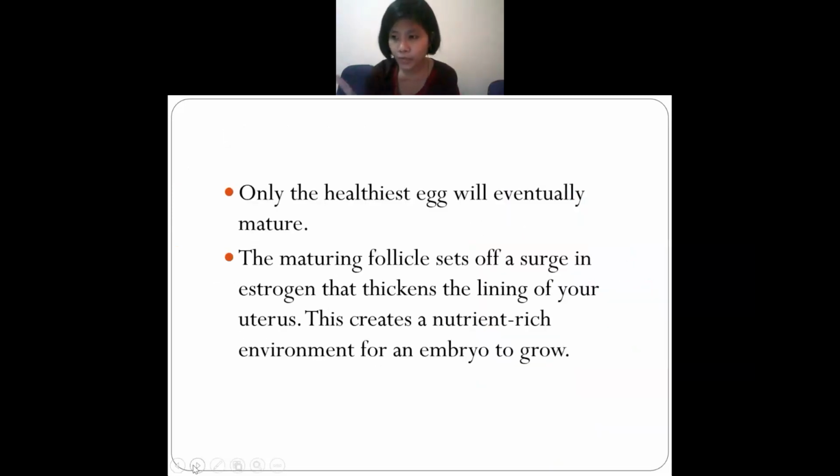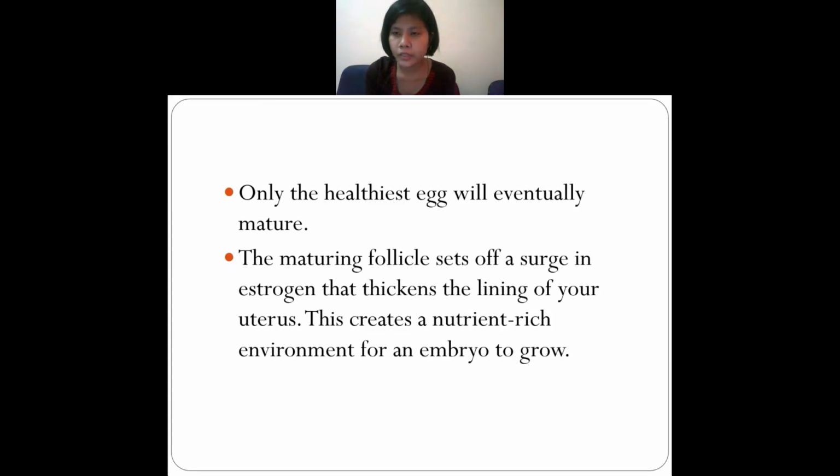And there are so many eggs right now. It's in the follicular phase. And what will happen? Only one egg, which is the healthiest egg. Understand? Only one egg will go. Here you can find the maturing follicle sets off a surge in the estrogen. Means only one egg will go out. Understand? Only one egg will go out.